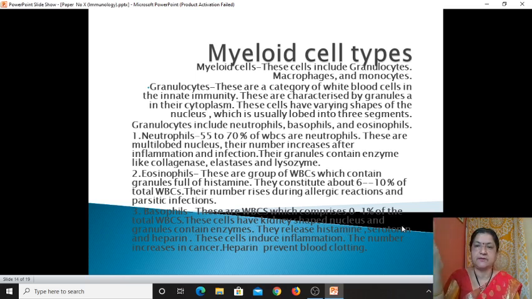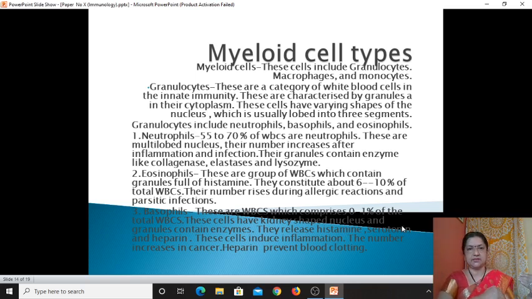Sometimes they are segmented into three lobes, sometimes they are kidney shaped. So depending upon the segments and lobes, we can identify them easily. Granulocytes include neutrophil, basophil, and eosinophil.